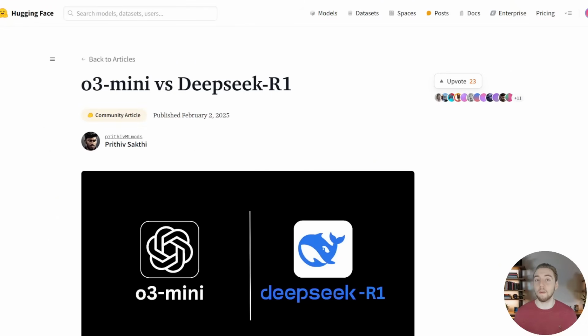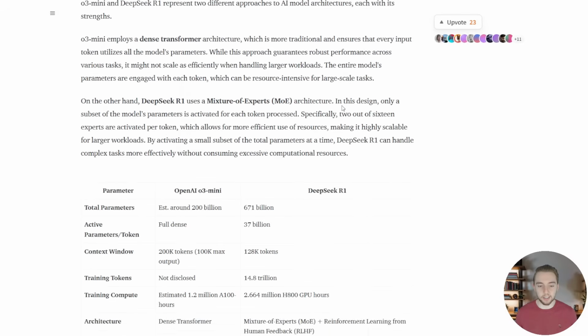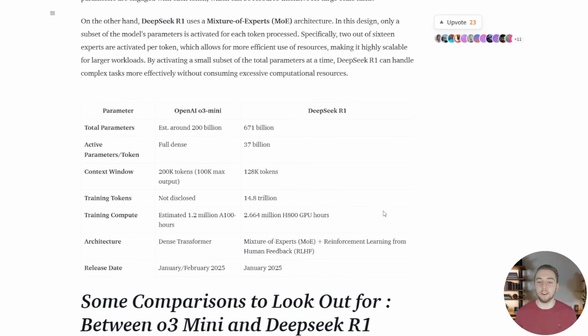Alright, so I wanted to start by talking about what we are getting ourselves into with o3-mini and R1. And this article on Hugging Face I found definitely worth the read just to get a grounding for the differences between these models. So I'll have this linked in the description of the video. The first thing that I liked a lot is this table that they have right here that covers all the differences between these models besides just the obvious: R1 is open source and o3-mini is not.